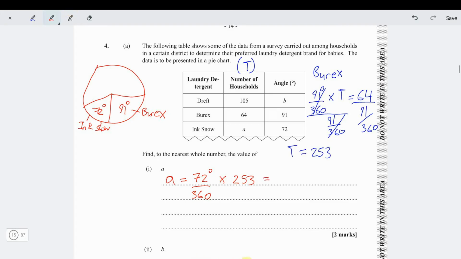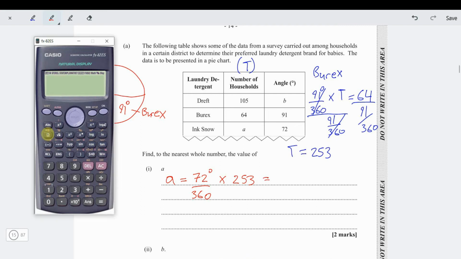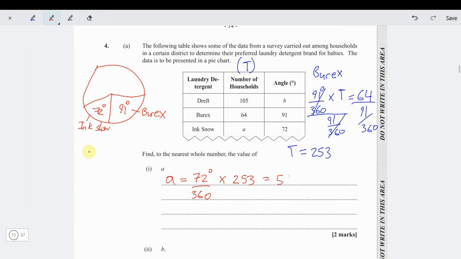Put that in our calculator: 72 out of 360 multiplied by 253, and that is 51. So A equals 51. So there's 51 households for Ink Show. That is A. That's your 2 marks. Easy stuff.